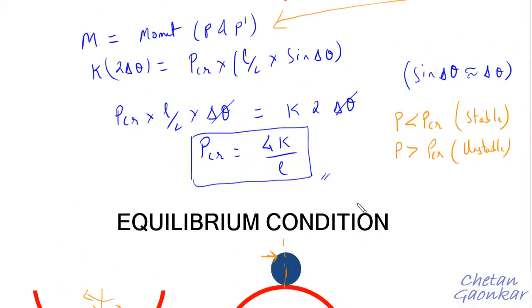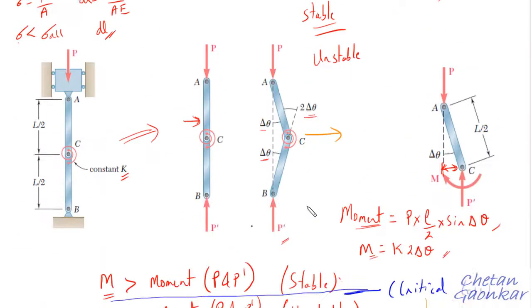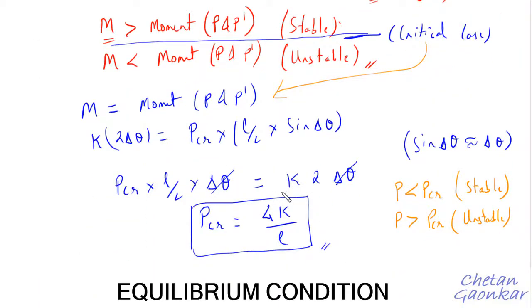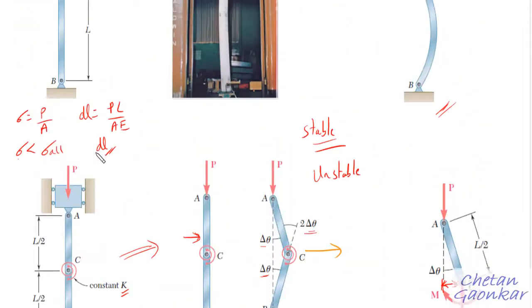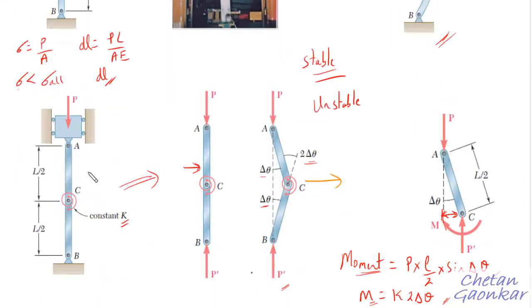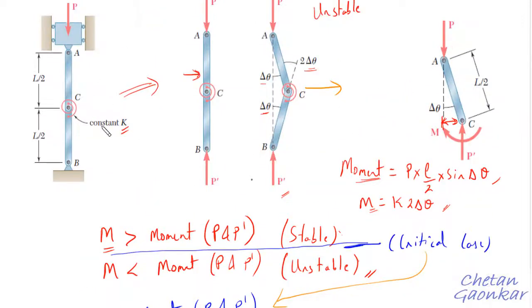So finally we have understood that the stability of the structure depends upon this formula. But now again, if you see here carefully, we have derived this critical load formula for an idealized system, wherein the actual system we had simplified by considering one spring of the constant K, the spring stiffness K. So we had a ready-made spring stiffness, right? In this case we had ready-made spring stiffness K.